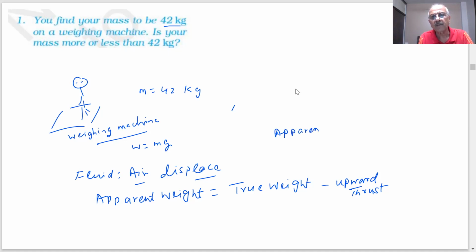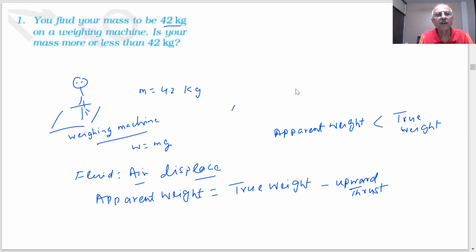Yes, sir. Apparent weight will be less than the true weight due to the upward thrust, upthrust. So you are displacing an equal amount of air, and that weight you can calculate. So there will be a loss in weight, which will be experienced by us.